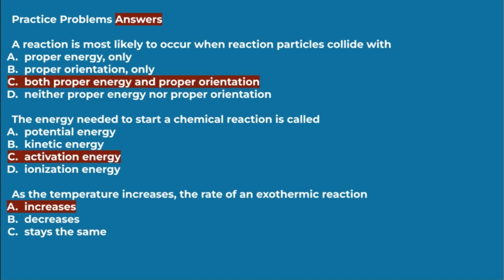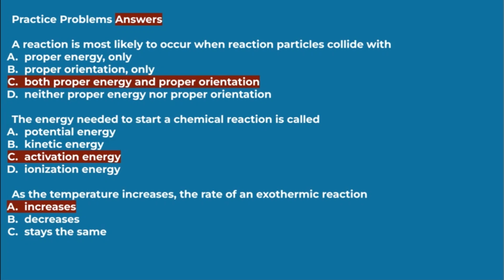Here's the first problem. A reaction is most likely to occur when reaction particles collide with... The answer is going to be C, both proper energy and proper orientation, because in order for particles to collide, they need to have both enough energy and they need to be in a good position or proper orientation.